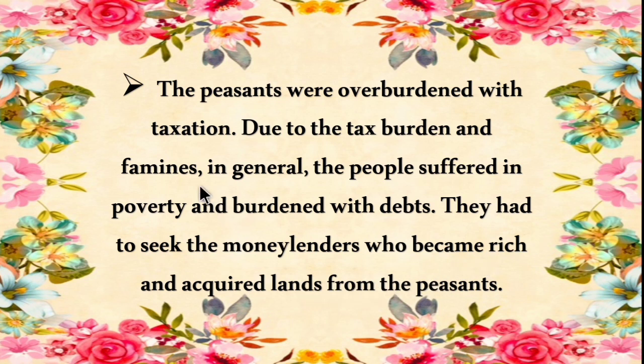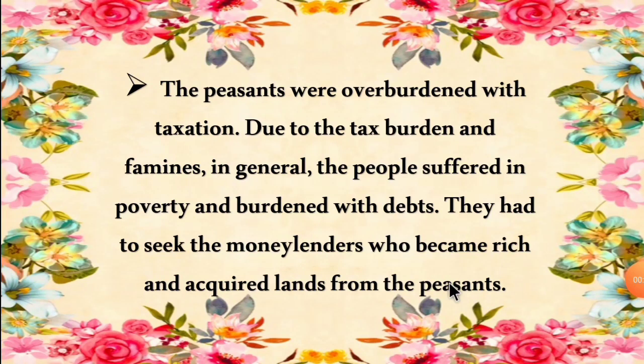Because of overtax and famines, famines meaning drought, they were not able to pay the tax. So they borrowed money from the moneylenders and could not repay it. So they lost their land to the moneylenders. This is how the moneylenders became rich and the peasants became poor.